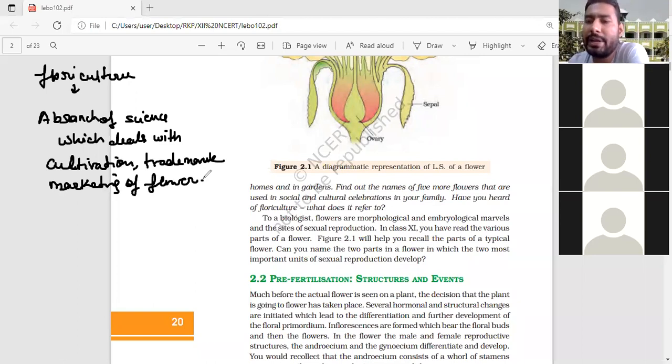That is known as floriculture. Those persons who perform such activity are called florists.